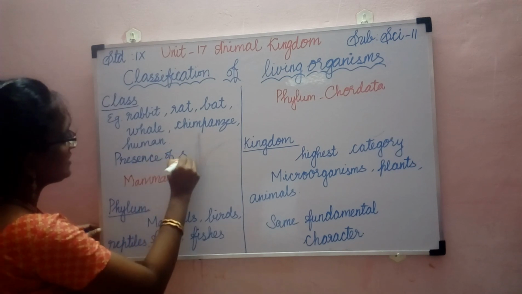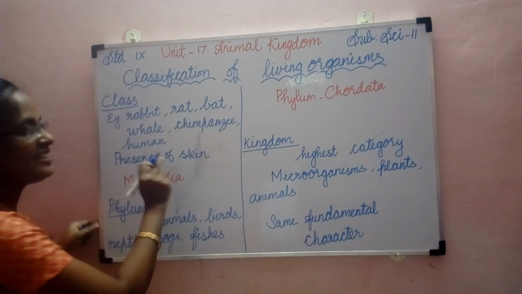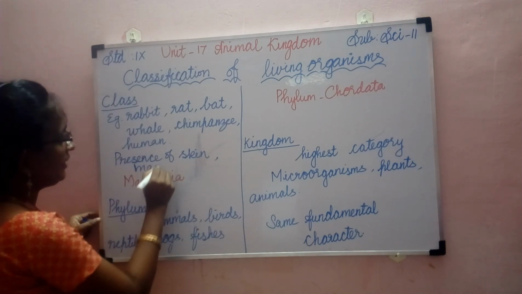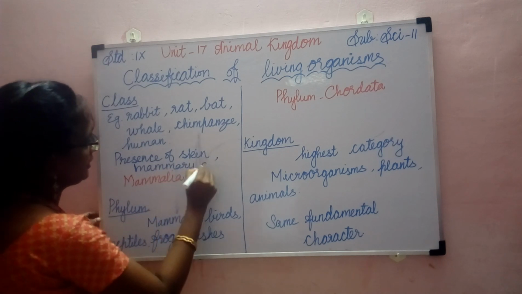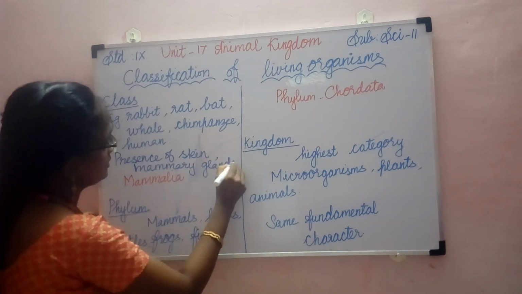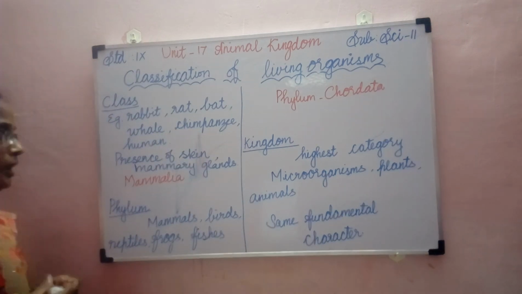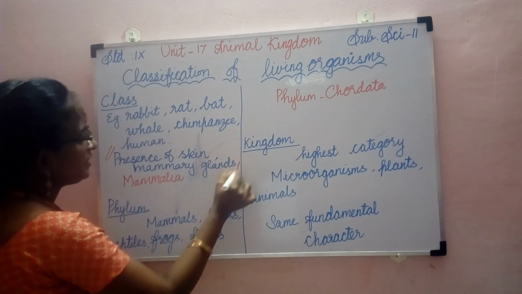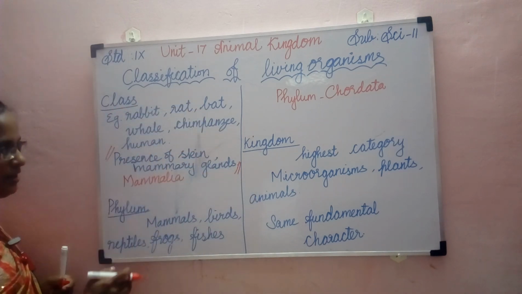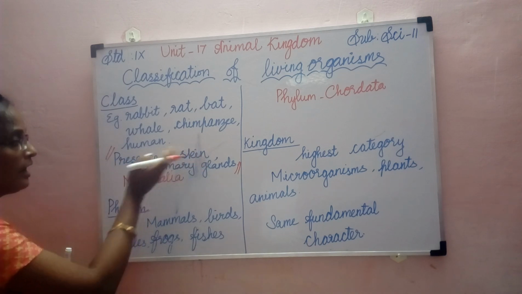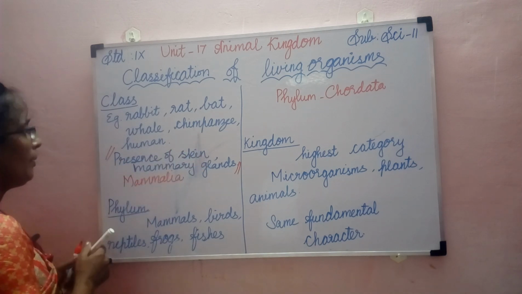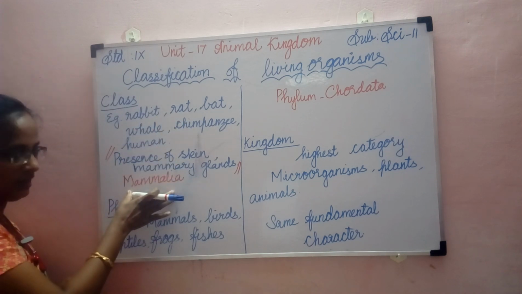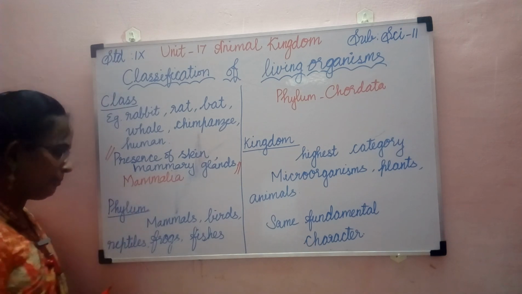So the body of these animals is covered with skin. And the second character is the presence of mammary glands. Mammary glands are nothing but the glands which suckle the young ones after they are born. So these two common features, the presence of skin and the presence of mammary glands, have been seen in these animals, so these animals are grouped under the same class, that is class Mammalia.